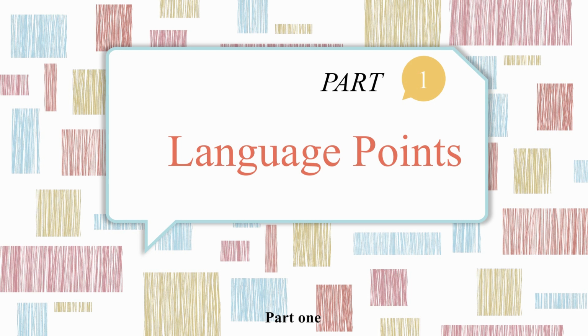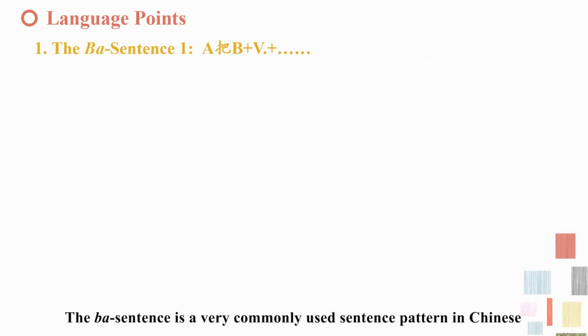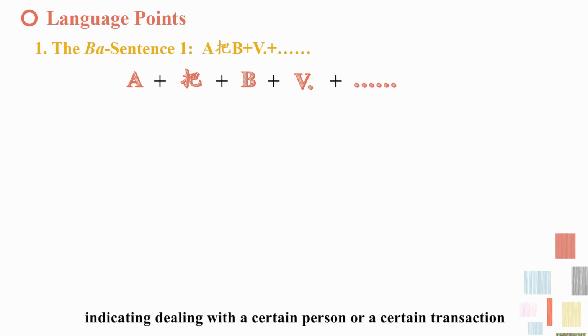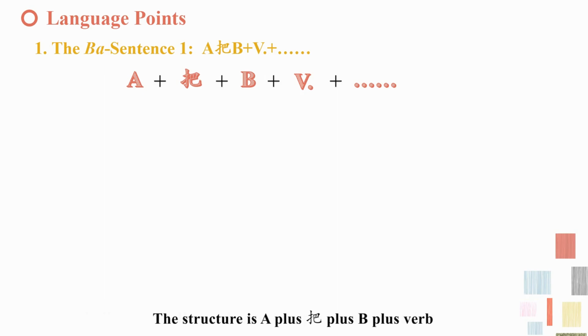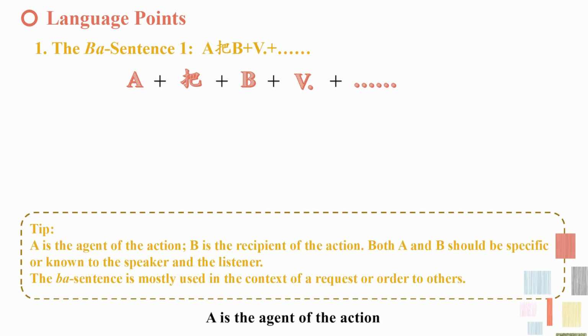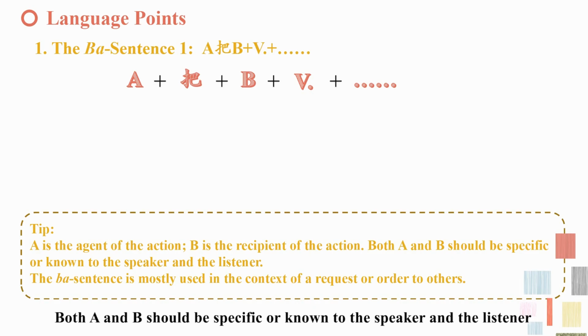Part 1. Language points. The ba sentence is a very commonly used sentence pattern in Chinese, indicating dealing with a certain person or a certain transaction. The structure is A plus 把 plus B plus verb. A is the agent of the action. B is the recipient of the action. Both A and B should be specific or known to the speaker and the listener.